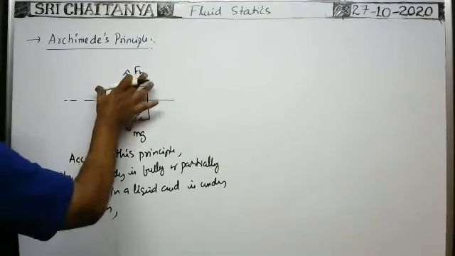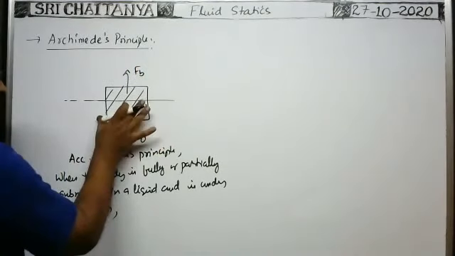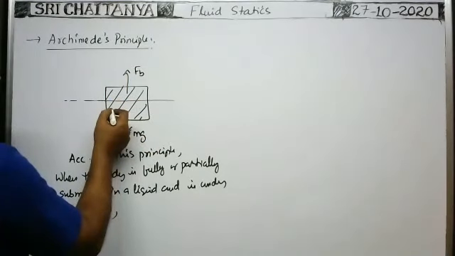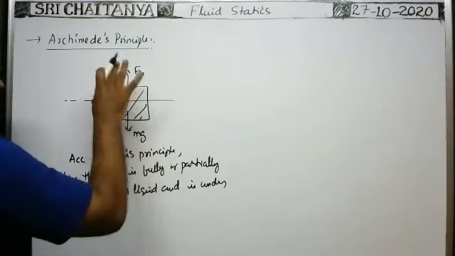You see, whenever the body is totally submerged in the liquid or partially submerged in the liquid, in this case, it is under equilibrium.